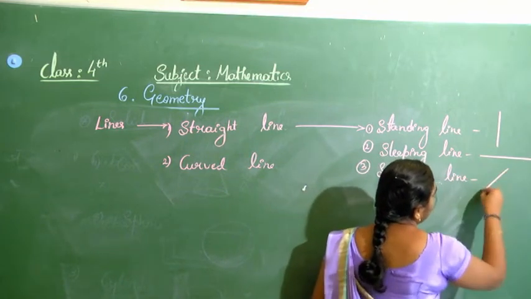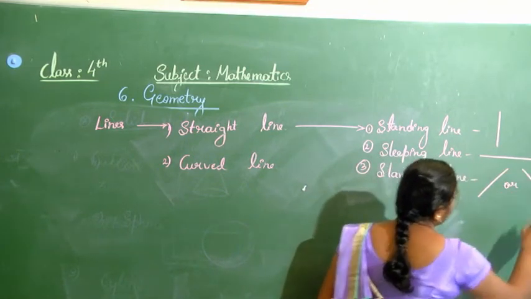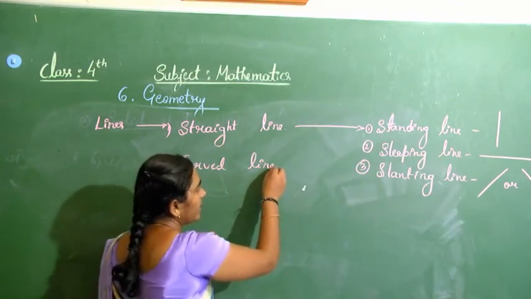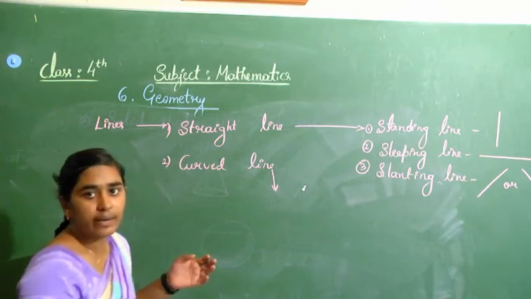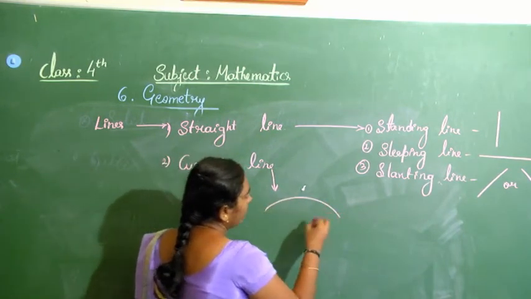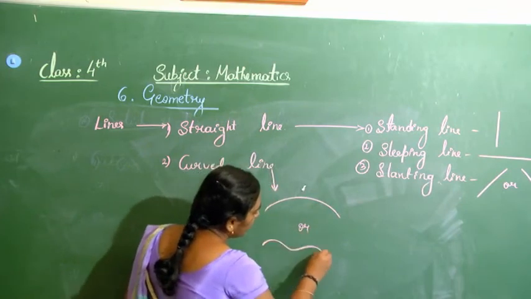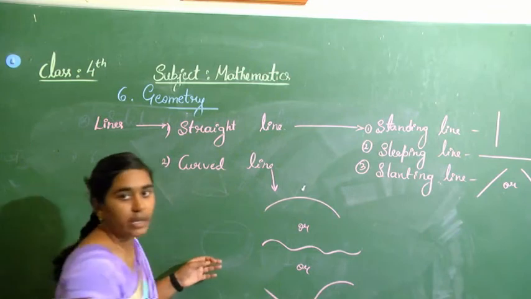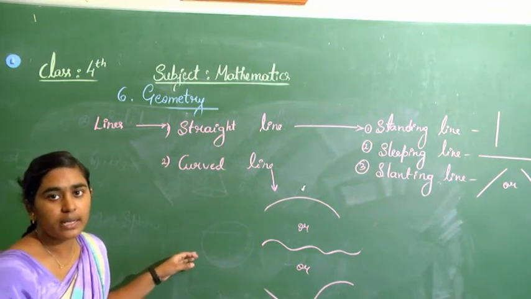You can write like this or this way. Sleeping line, standing line and slanting line. Then how can we represent the curved line? There is no particular way. You can write the curved line any way.